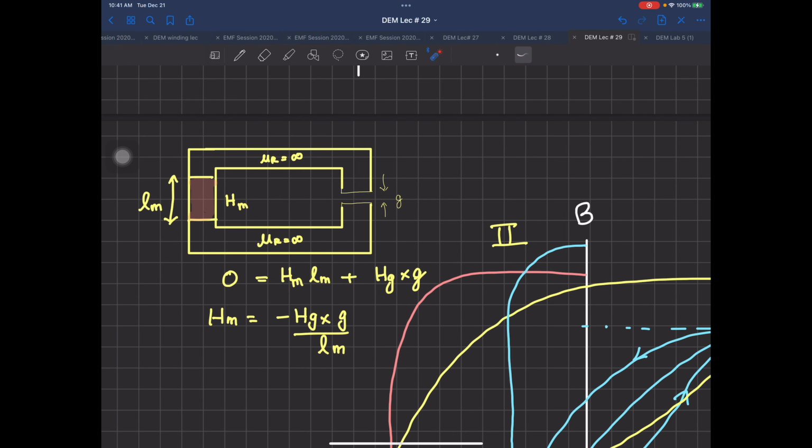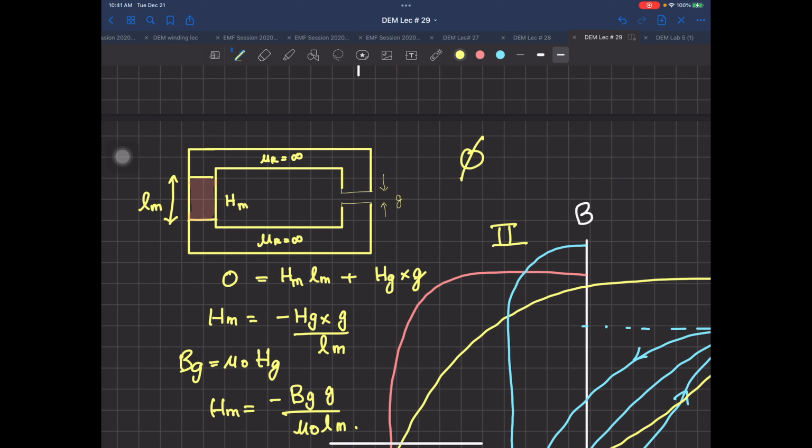Now what is Hg? Let me go on. Bg is equal to mu naught Hg. So this means I can write Hm equal to minus Bg into G divided by mu naught Lm. What is Bg? Now here, what is Bg?